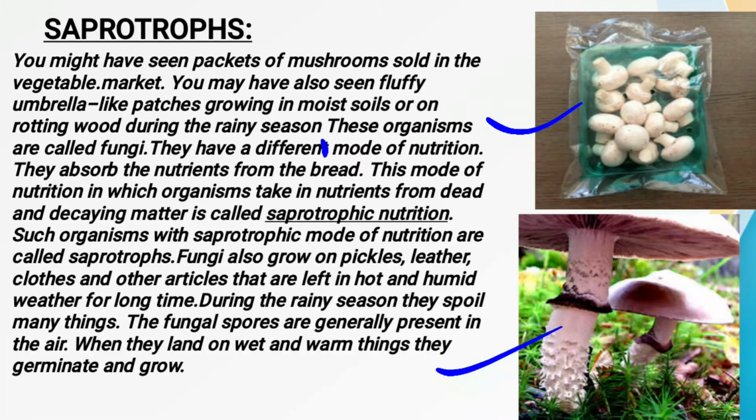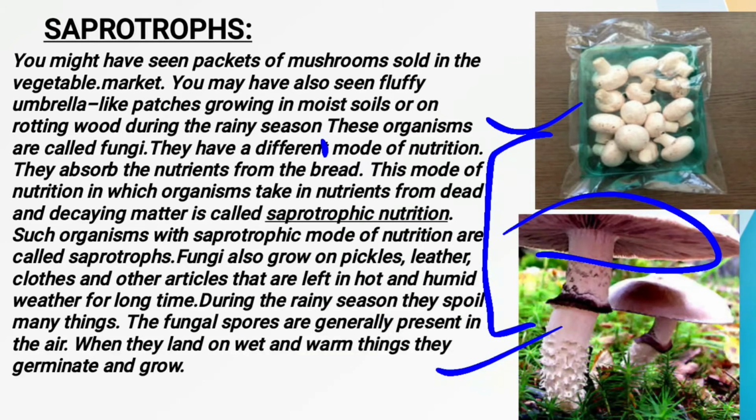There you must have seen that this is an umbrella-like structure. A small plant is formed, and they are not green in color, mostly they are a little bit brown in color or white in color. So these two are examples of fungi. What are these called? This is called a fungi. Now why these organisms are called fungi, and which kind of nutrition takes place in this fungi, this we have to study.